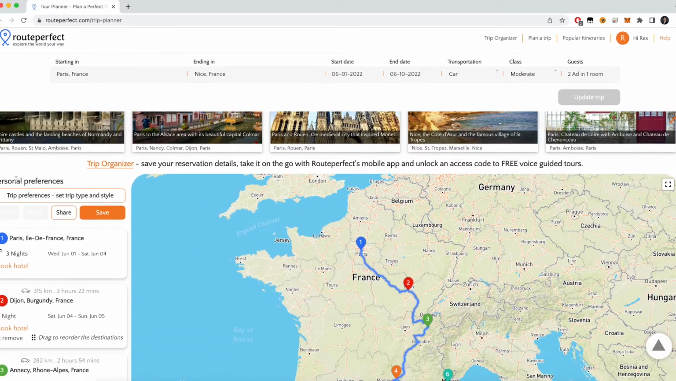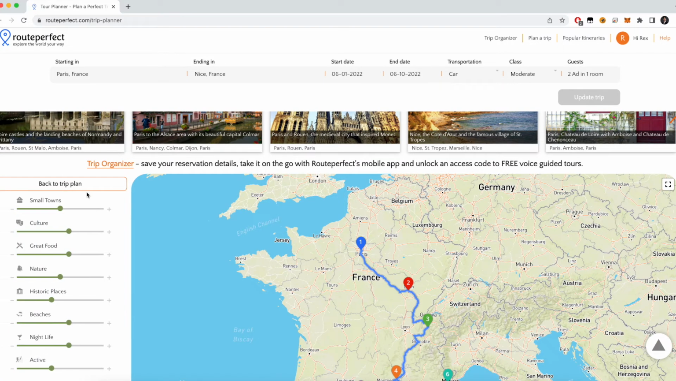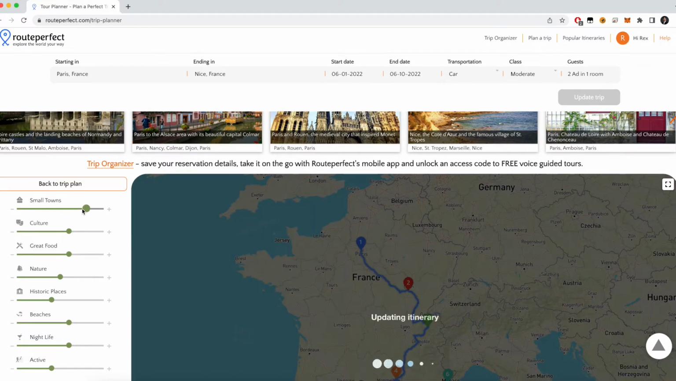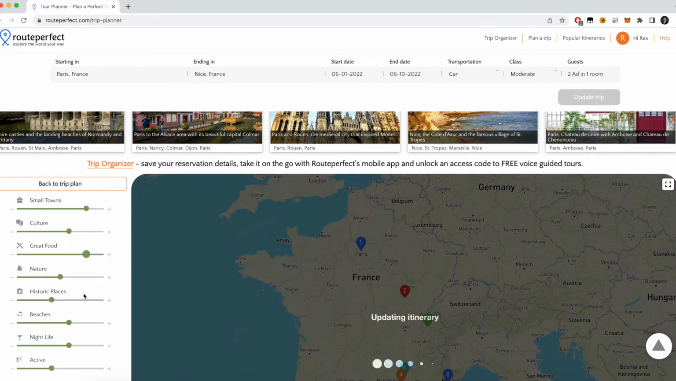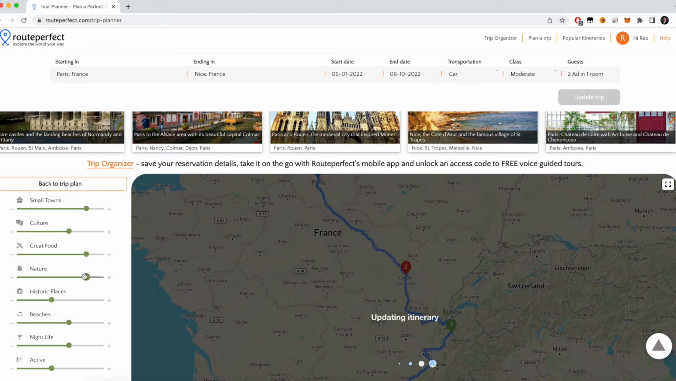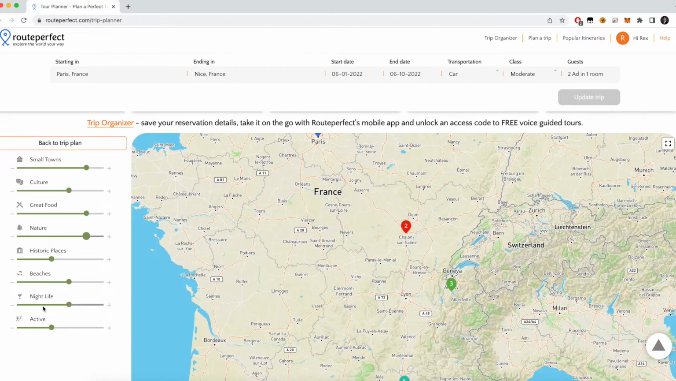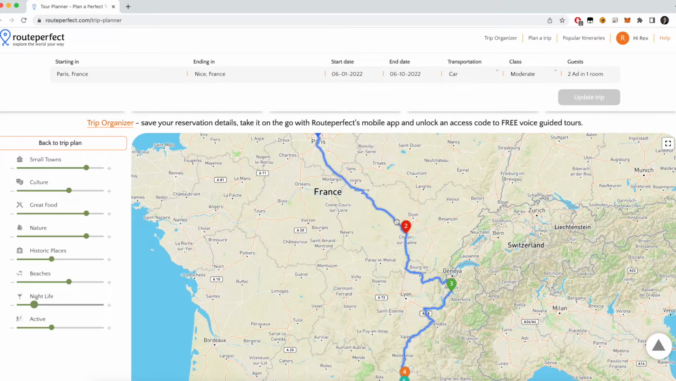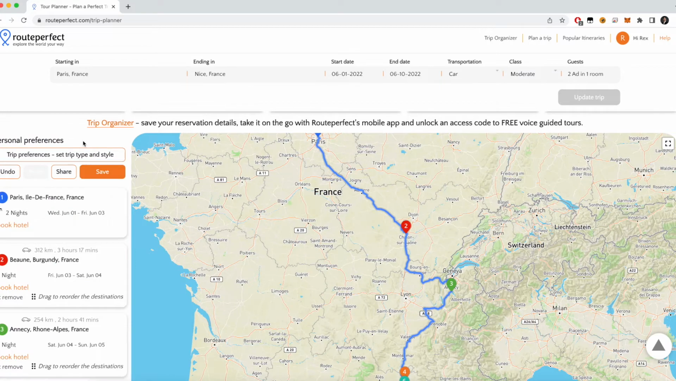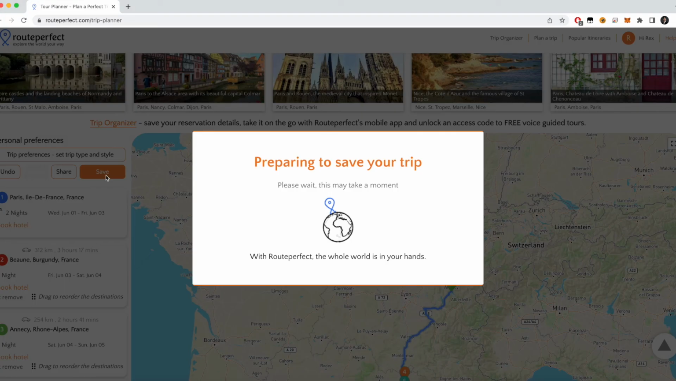Here is a place for the personal preferences. So I'm going to select the trip preferences. You might love small towns. So let's say I'm going to adjust. We would like to see small towns more, and you would like to explore great food in France, and also you would like to see some nature, and maybe we can just reduce the nightlife a little bit. So based on that, on the right side, it will keep adjusting the places based on your personal interest. And once everything is set, I just click back to trip plan, and I'm going to save my preferences.